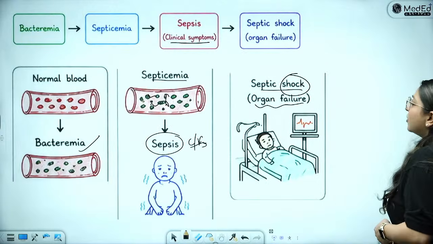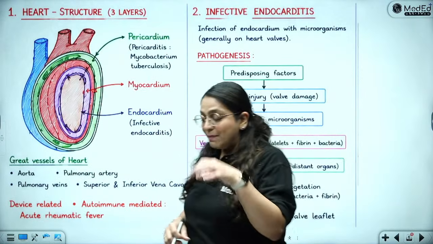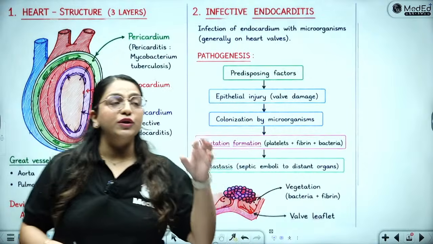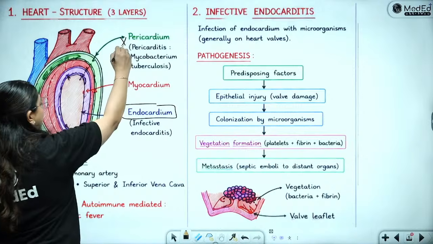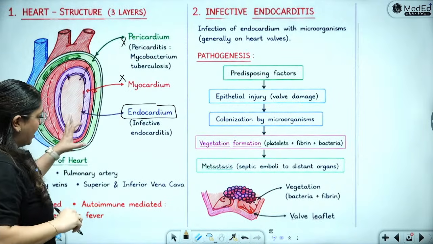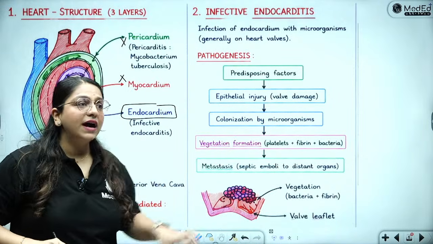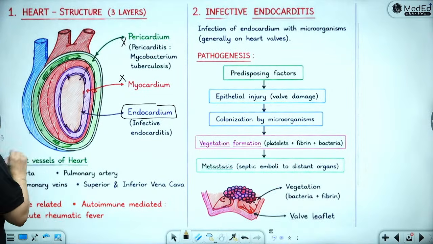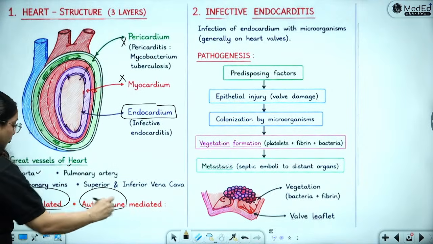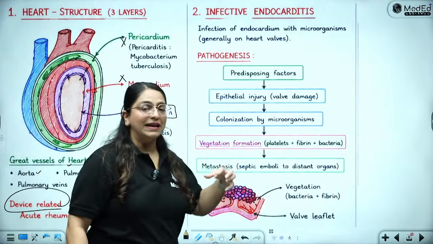So this we have seen already. Now we start talking about bacterial endocarditis. First of all, you need to know that it is an infection of the endocardium, not of the pericardium, not of the myocardium, but the endocardium. That is why endocarditis. The great vessels of the heart that it can include are the aorta and pulmonary artery. It can be device related and it can be autoimmune mediated also, such as acute rheumatic fever.